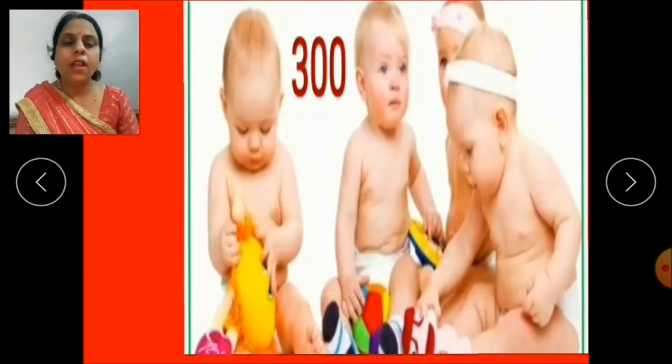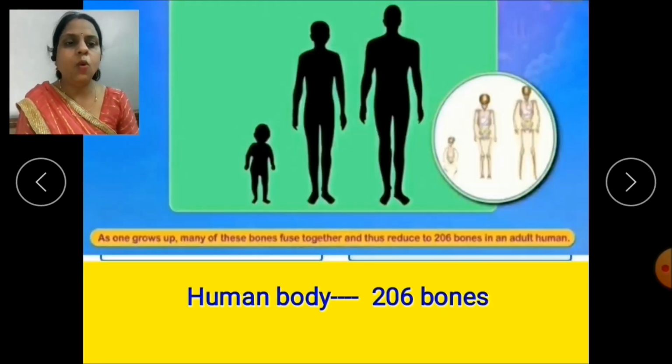As we are born, we have about 300 bones in our body. But as we grow up, many of these bones fuse together. Fuse together means they are joined together, and it reduces to 206 bones in an adult human. So, how many bones are there in a human body? Yes, there are 206 bones in the human body.